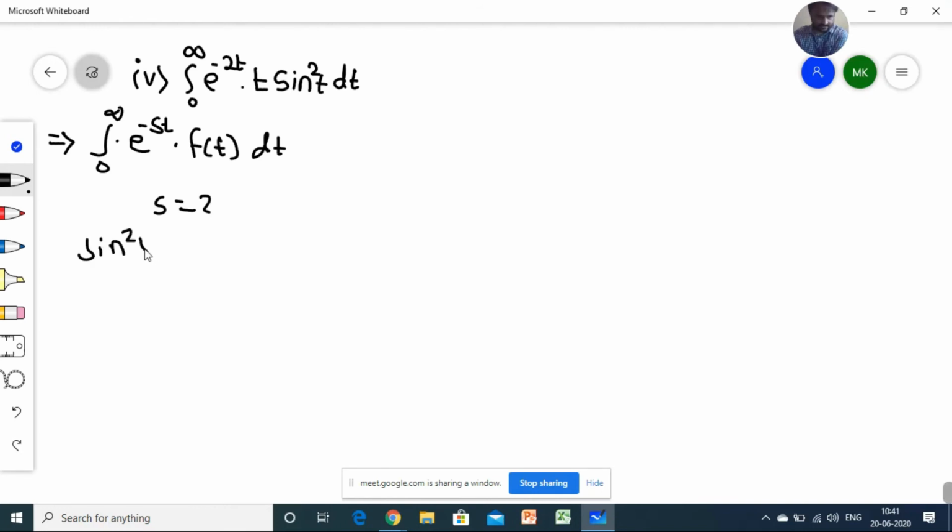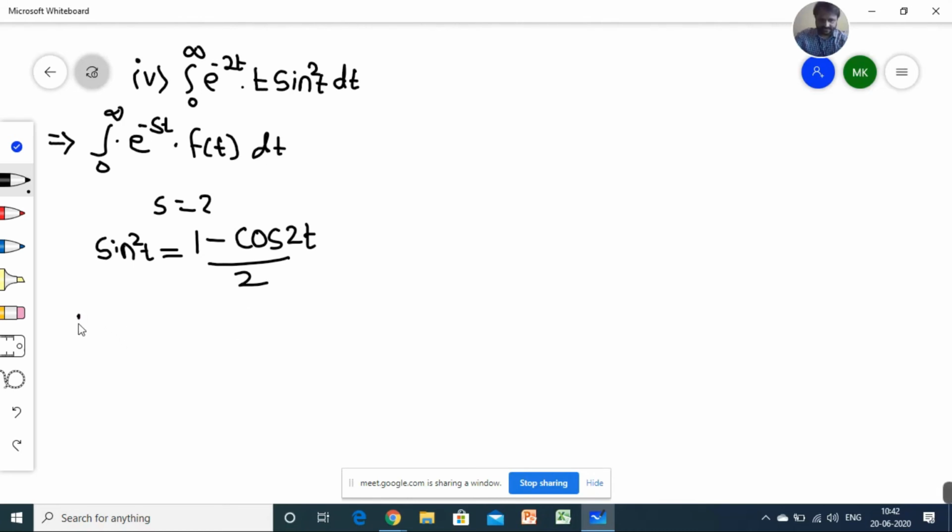Sine square of t, which is equal to, we can convert sine square t in terms of 1 minus cos of 2t divided by 2.